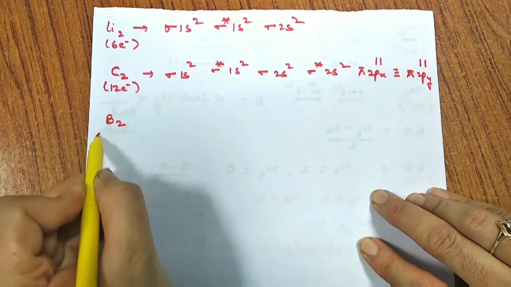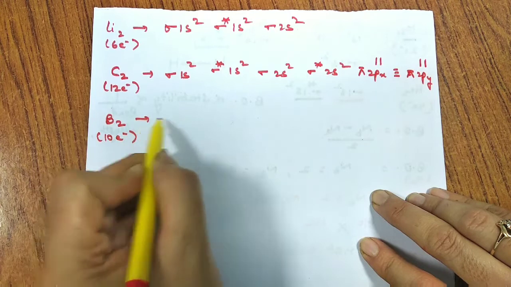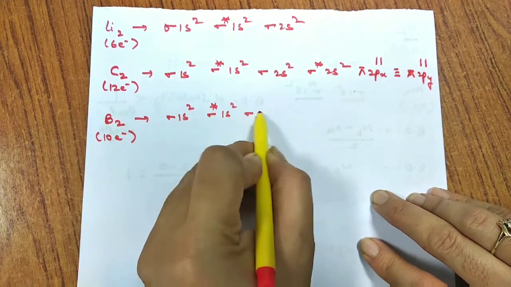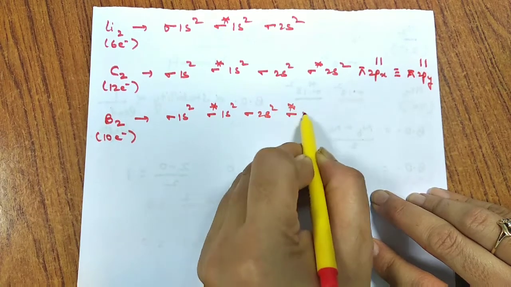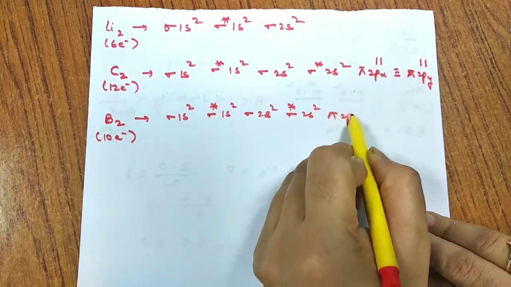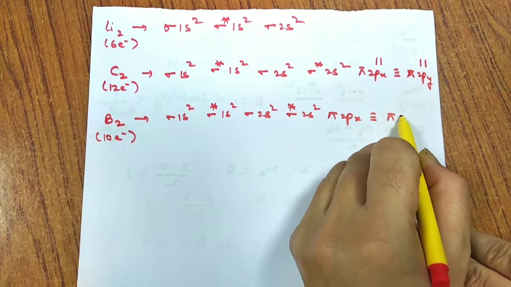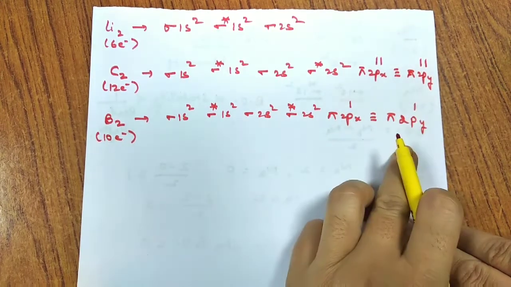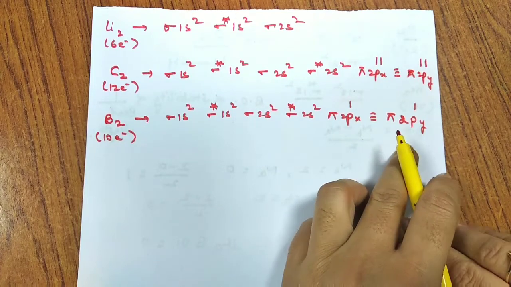Let us talk about boron with 10 electrons. We have sigma 1s2, sigma star 1s2, sigma 2s2, sigma star 2s2, with pi 2px equal to pi 2py in energy, and electrons 9 and 10. So both the orbitals will get 1 electron each.